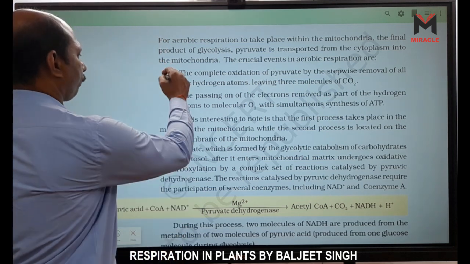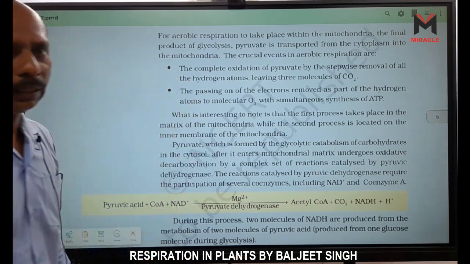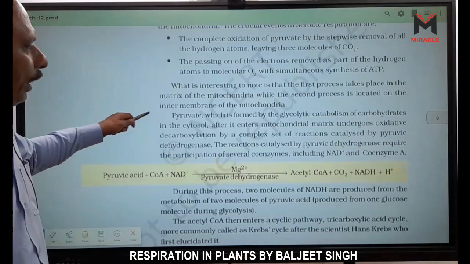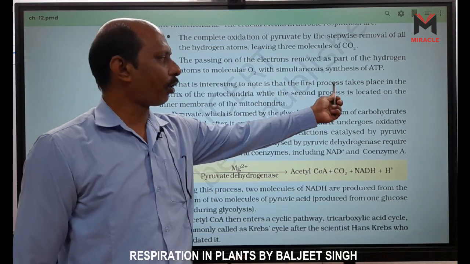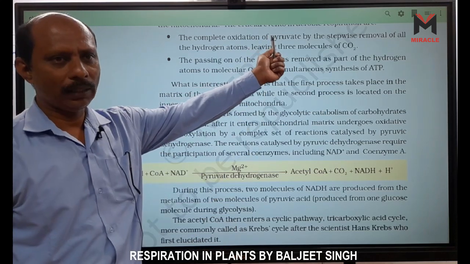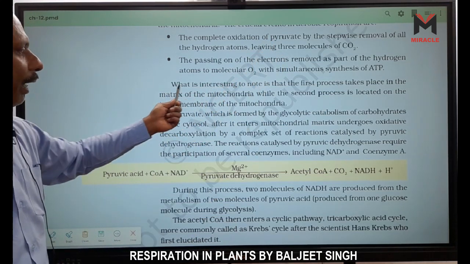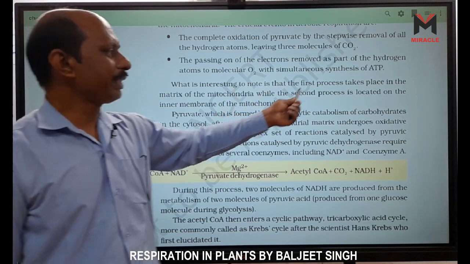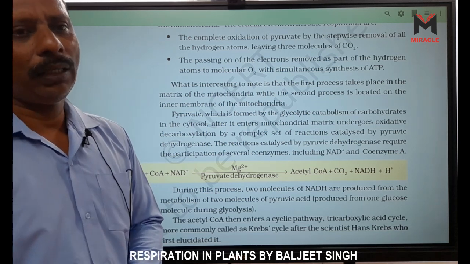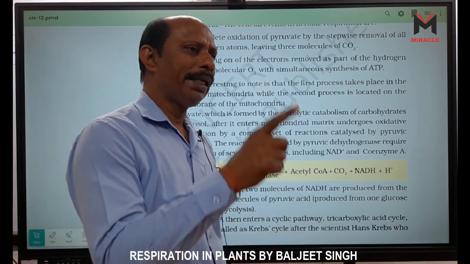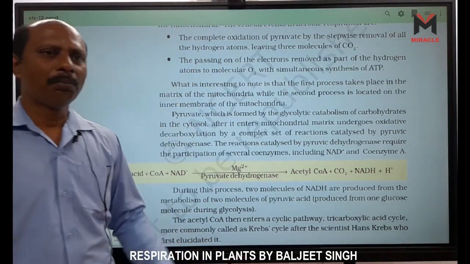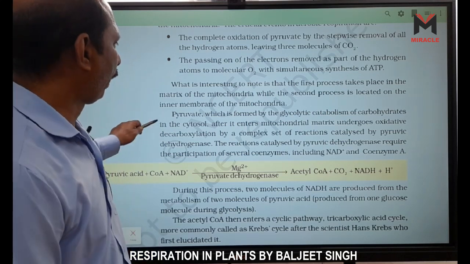So this one is the Krebs cycle and this one is ETS, the electron transport system. What is interesting to note is that the first process takes place in the matrix. First process means this Krebs cycle, right? The first process takes place in the matrix of the mitochondria, while the second process is located on the inner membrane of the mitochondria, right? ETS is located on the inner membrane of the mitochondria, and the Krebs cycle in the mitochondrial matrix.